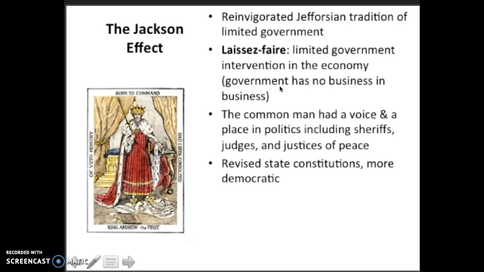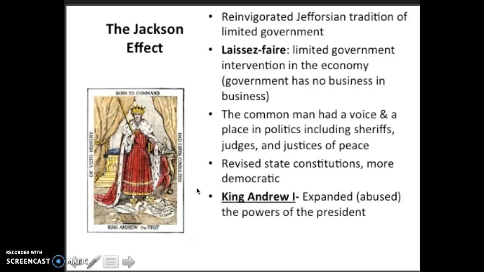A lot of states revised their constitution to make it more democratic, giving regular men the right to vote. So by the mid-1830s, there's a huge surge in not only eligibility to vote, but actual people voting. Now, there was a group of people that did not like what Andrew Jackson did, and they dubbed Andrew Jackson King Andrew I because he expanded, or, to these opponents, abused the powers of the president. The three examples that I gave you: the nullification crisis, where he was about to invade South Carolina, killing the bank, and the Indian Removal Act that we just talked about.